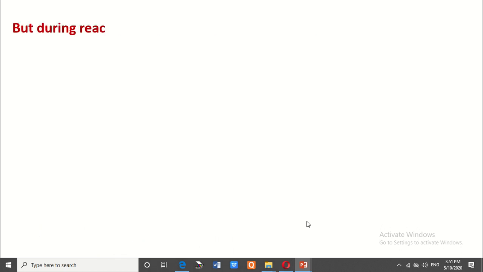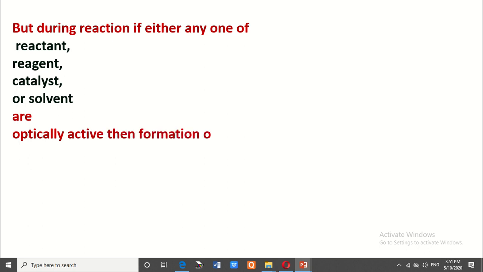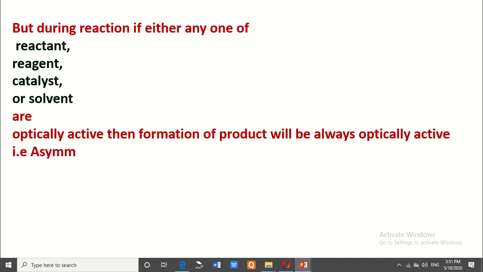But during the reaction, if any one of the reactant, reagent, catalyst or solvent is optically active, then the formation of product will always be optically active, that is an asymmetric compound.